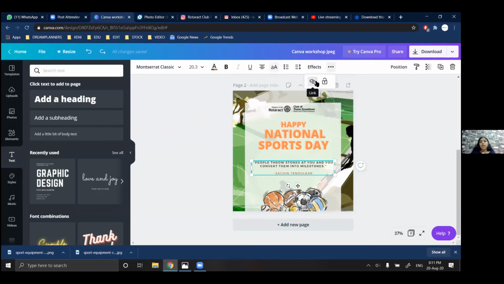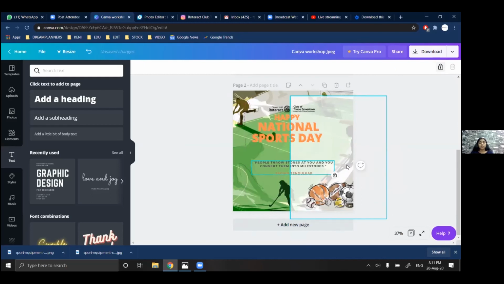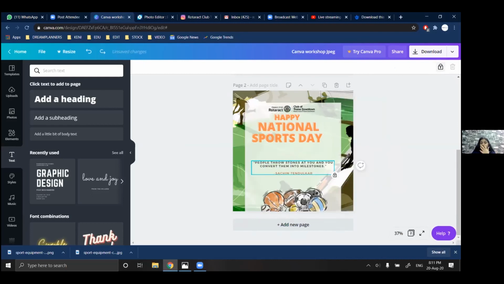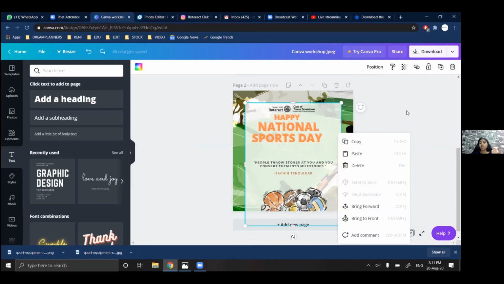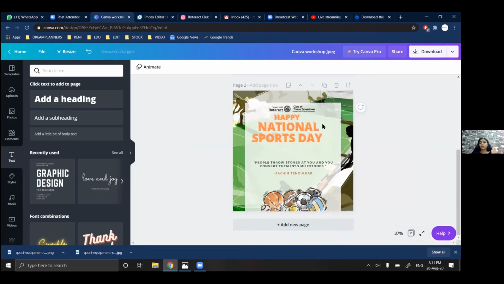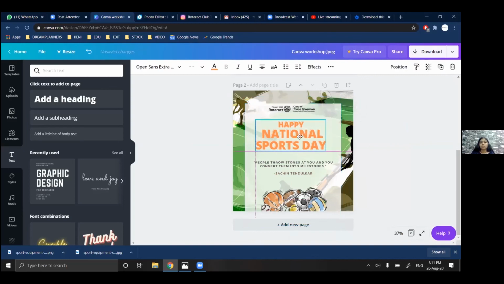You can also add hyperlinks. You can lock the object. If I am selecting all the objects I want to shift, this object won't move. So it becomes easier when you have multiple layers one above the other. Right now, if I'm selecting something and moving, everything is moving. But if I want to lock this white object, I'll just have to click on it and lock it. So if I'm selecting, it won't move. The alignment.